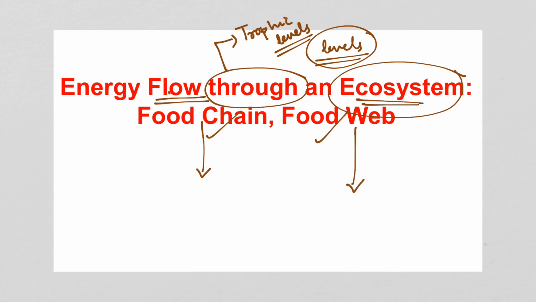Under food chain we will see two different types of food chain: one is grazing food chain and the other one is detritus food chain. We will see both of these, and then we will see food web, and what the different types of biotic interactions in a food web are. So these are the topics that we will be discussing.